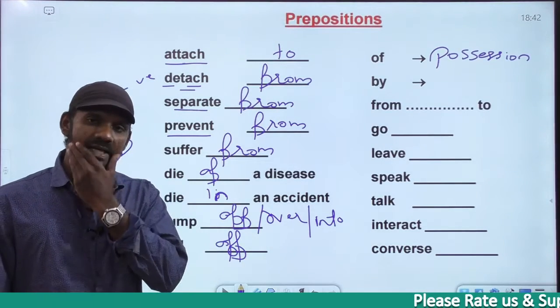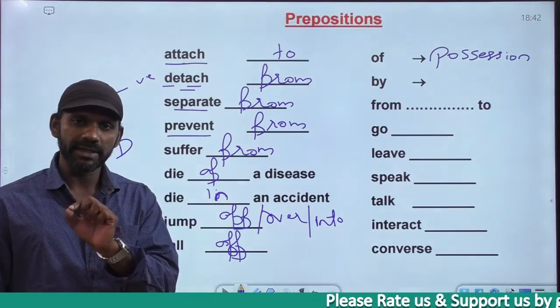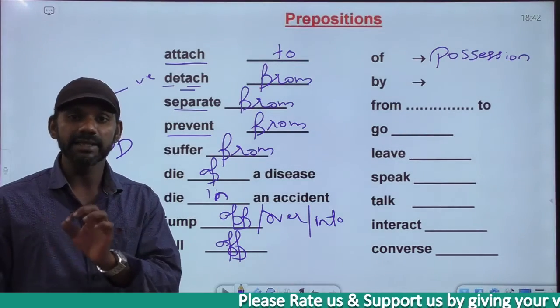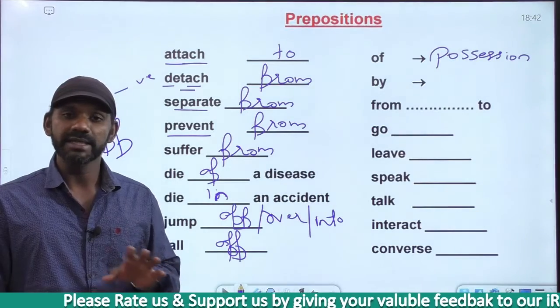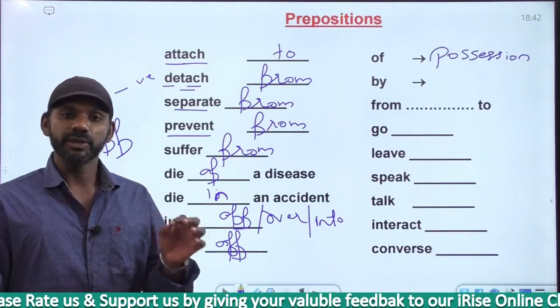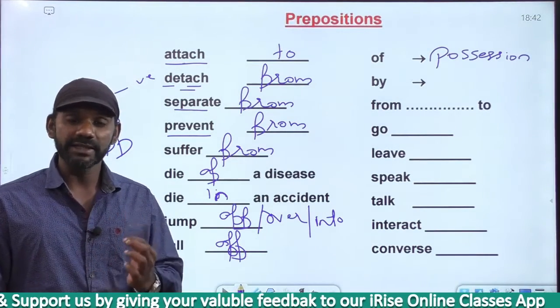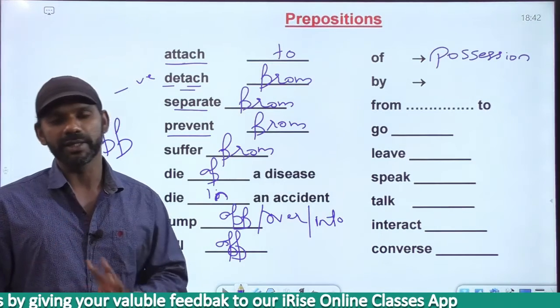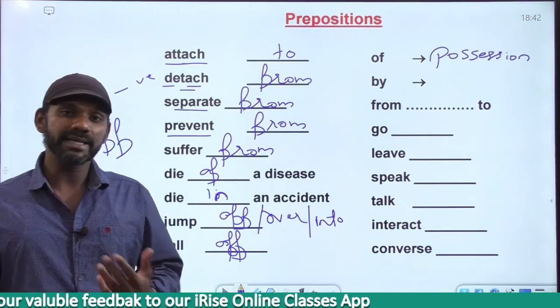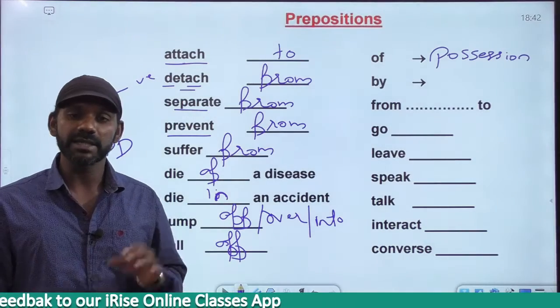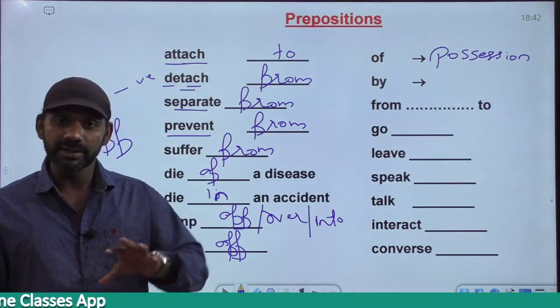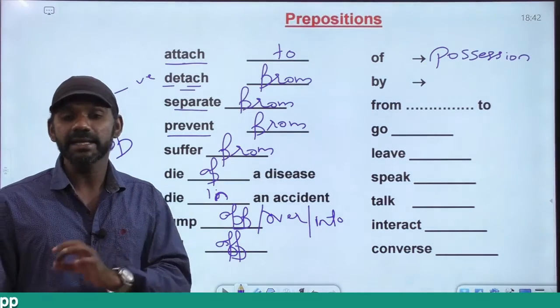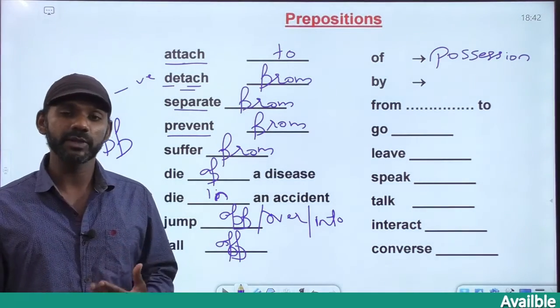If I say, you sign dash the document, dash a pen, dash blue ink. You sign the document with a pen, instrument, in blue ink. Put your signature dash the document, dash a pen, dash blue ink. Put your signature on the document with a pen in blue ink. So with can be used with instruments.